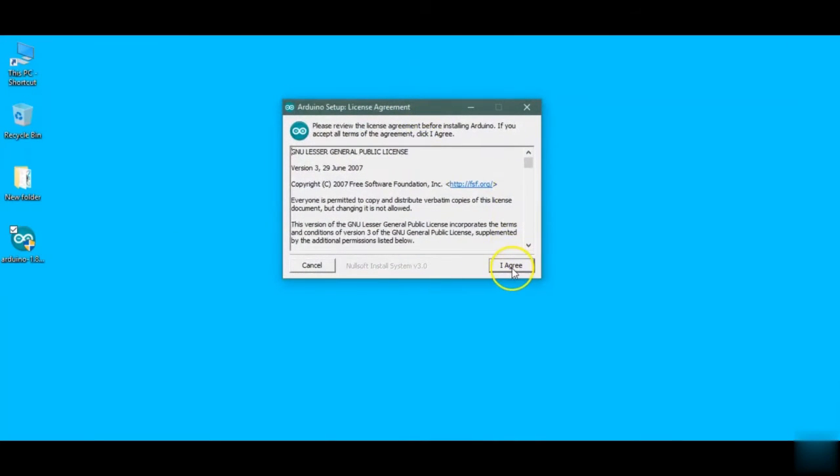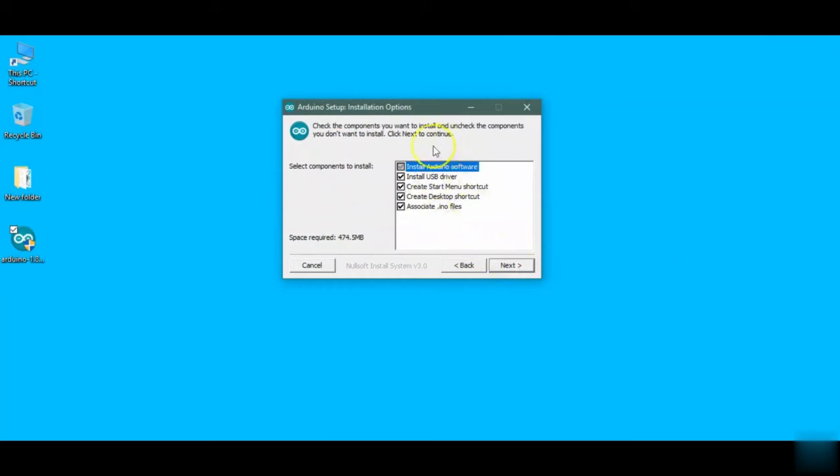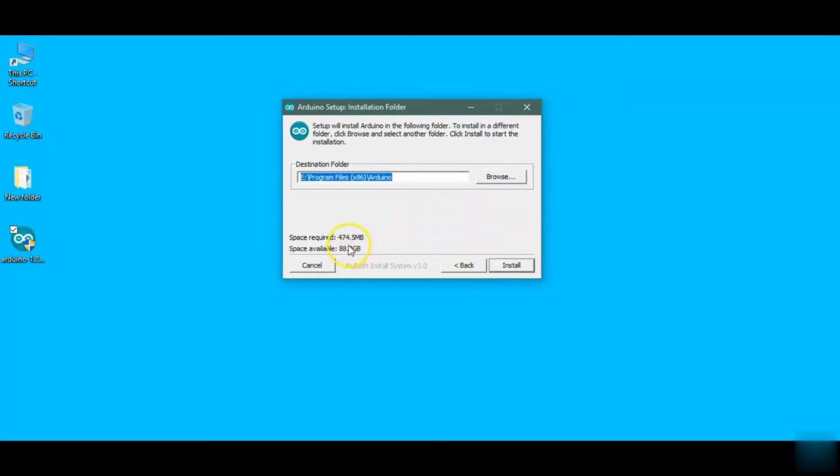And from here click I Agree, and choose the things you want to install. For using Arduino IDE, please install every one of these, so you will not get any problem in the future. It just requires 474.5 MB of space, and from here choose the directory, and I prefer you choose the default one.